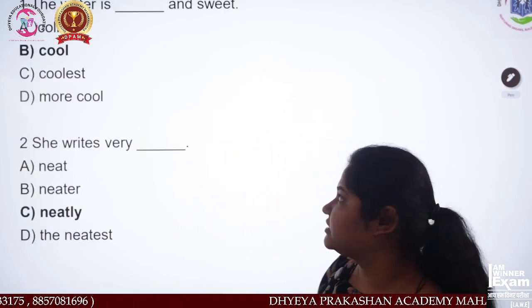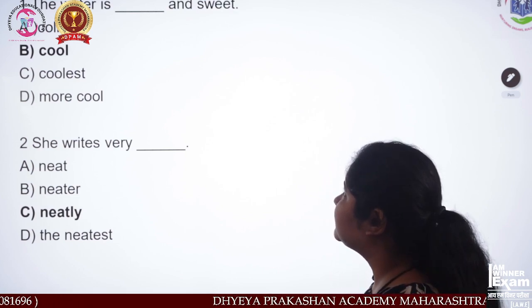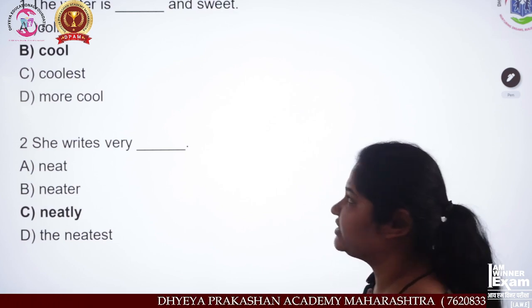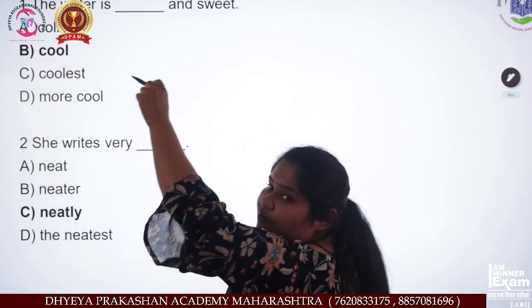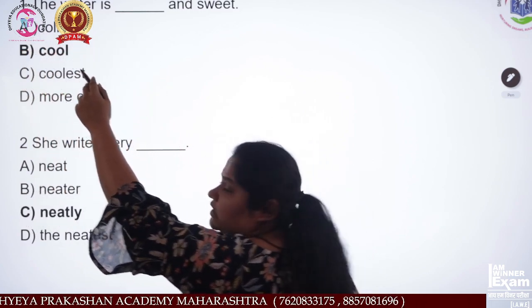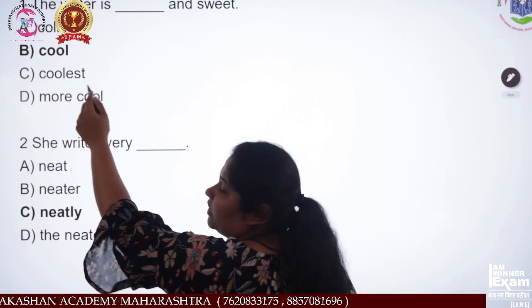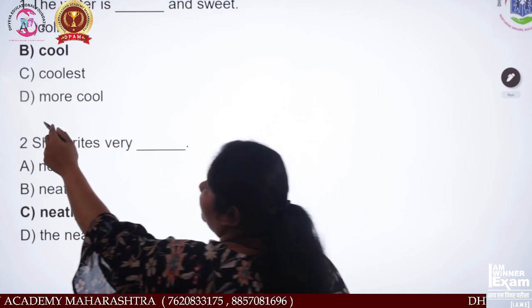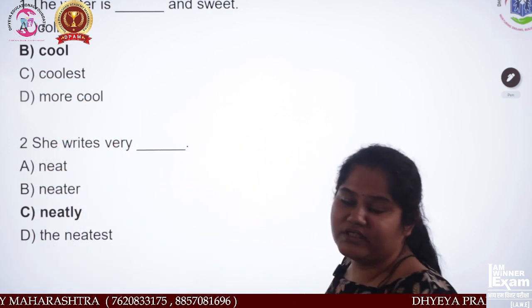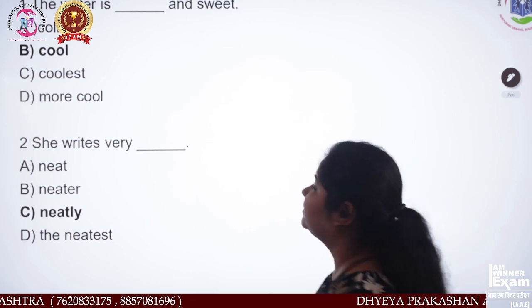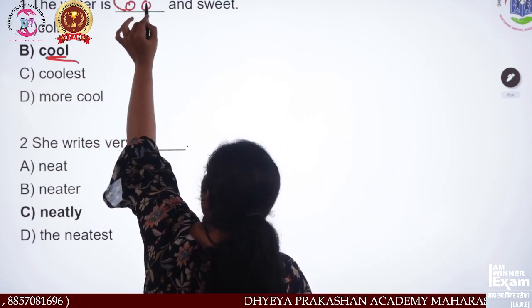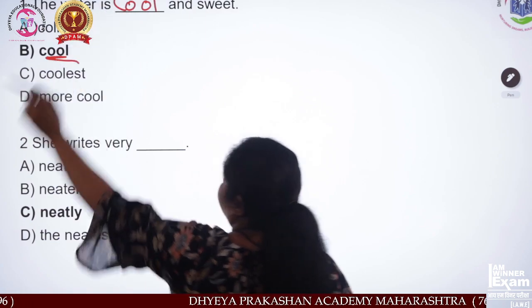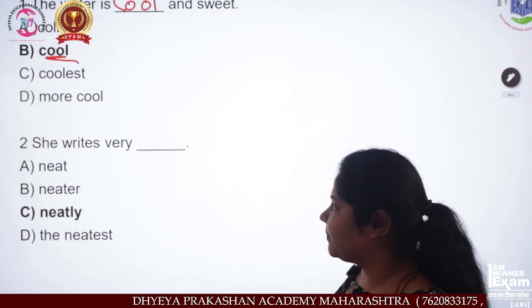See, now next. The water is dash and sweet. Option A is cool, coolest, or more cool. Which option is perfect? The water is cool. So we will write cool.